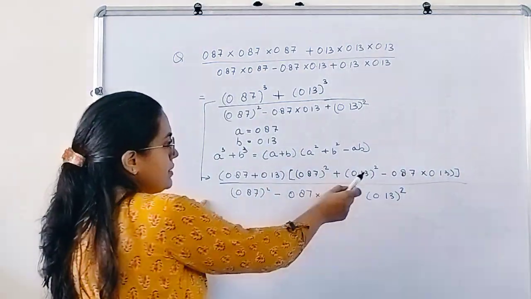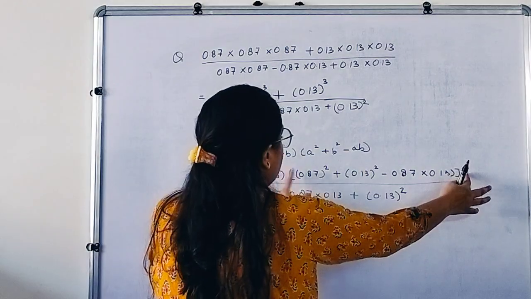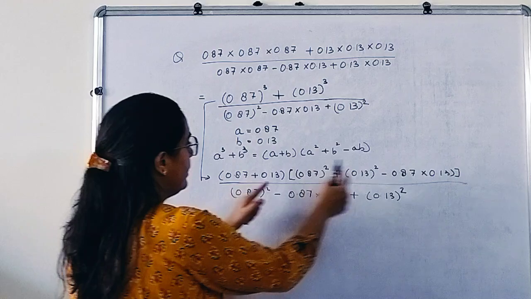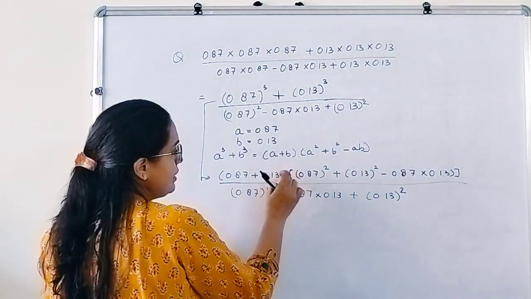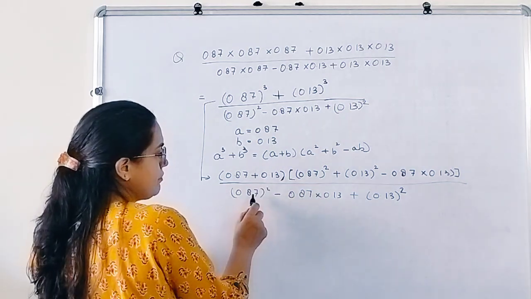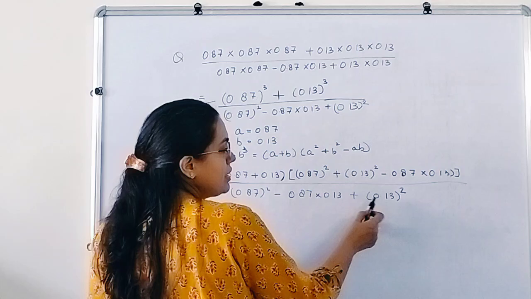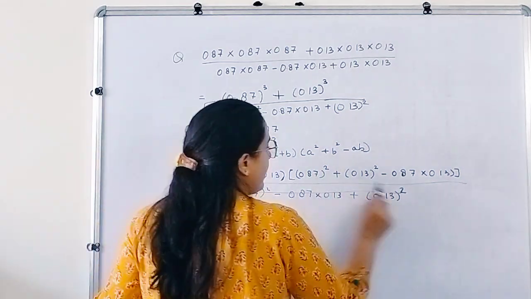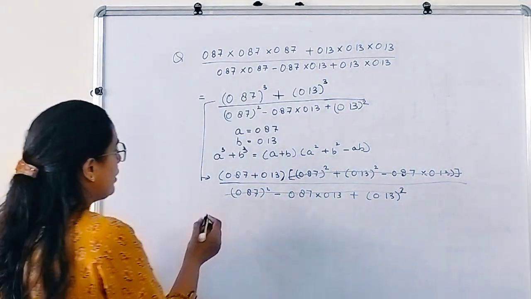Now look at this. If you see, this and this are same. This part of the numerator and the denominator are same. And this bracket and this bracket are in multiplication. We don't have any sign here. That means this is in multiplication. So therefore we can cancel this. 0.87 square minus 0.87 into 0.13 plus 0.13 square. This is same. This and this are same. Therefore we can cancel it. This gets cancelled. So what are we left with?